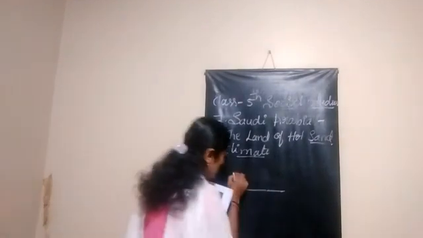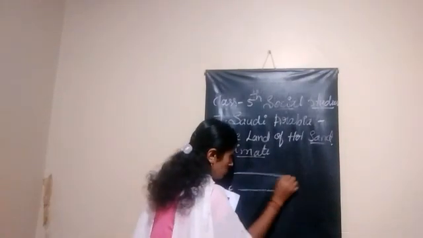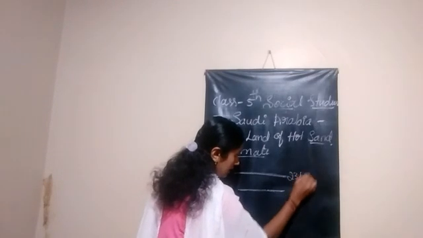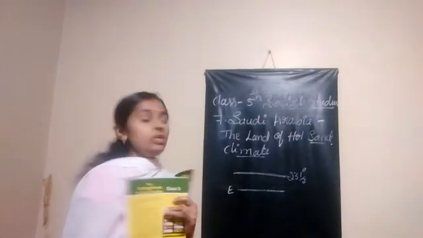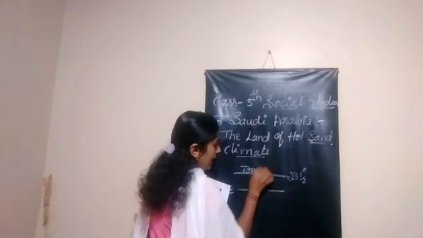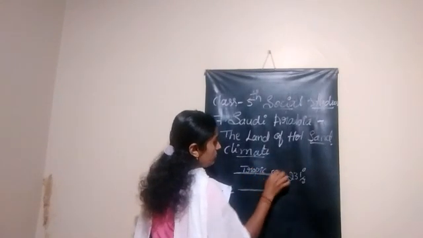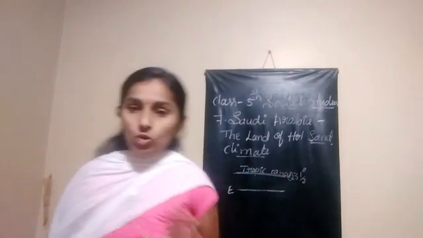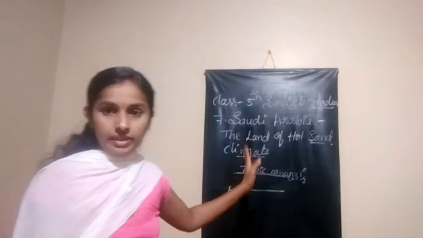In this northern hemisphere, especially at 23.5 degrees latitude, we call it the Tropic of Cancer. In this latitude, the country Saudi Arabia is located.